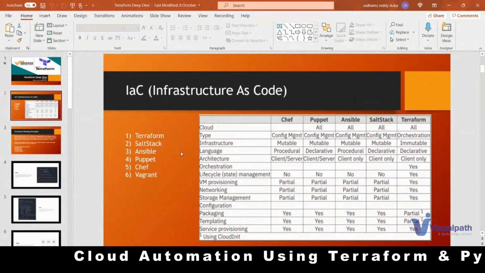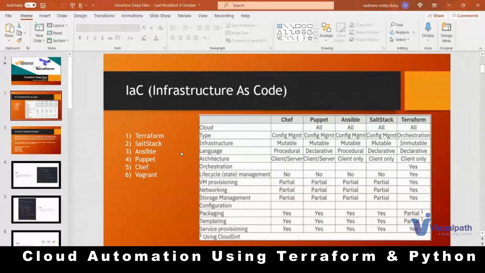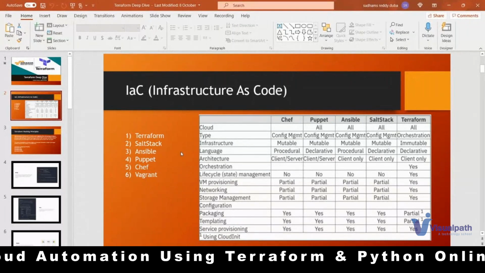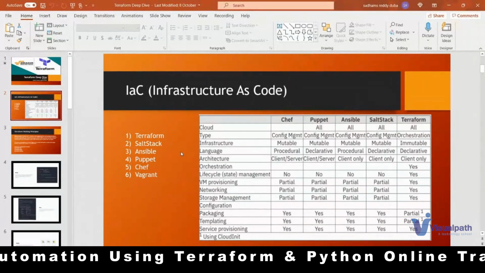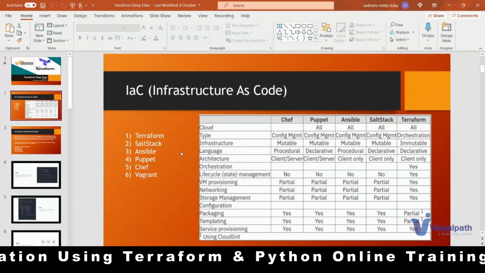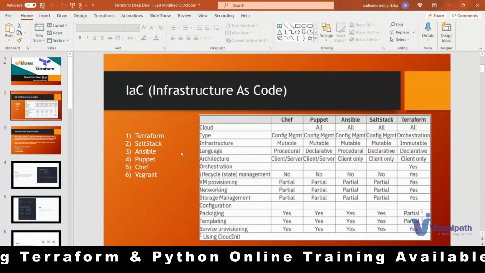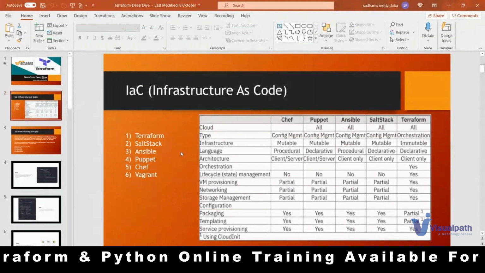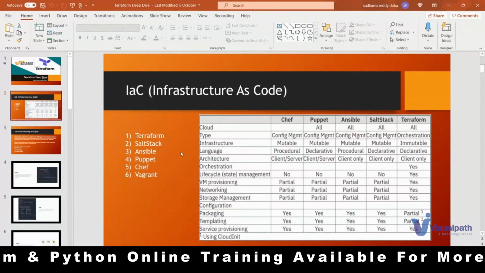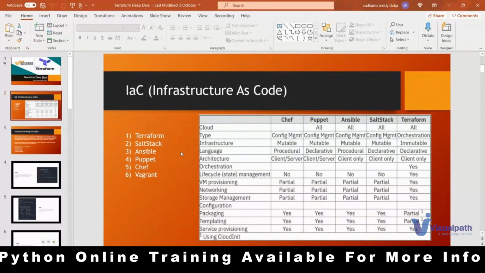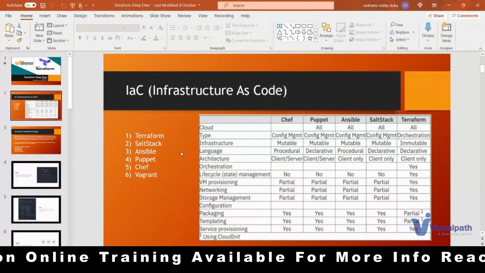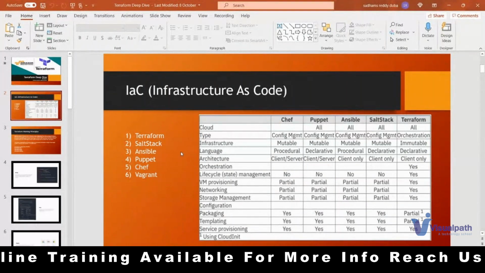Everything I can do through Terraform with a single lifecycle management, a single flow. So I don't need to concentrate more on the logic of writing these configuration files. Once I write it, whether I want to update, create or destroy, everything can be done through Terraform CLI commands. No need to keep modifying the configuration files.